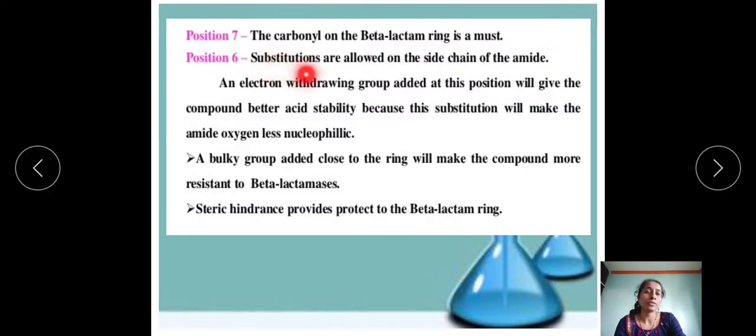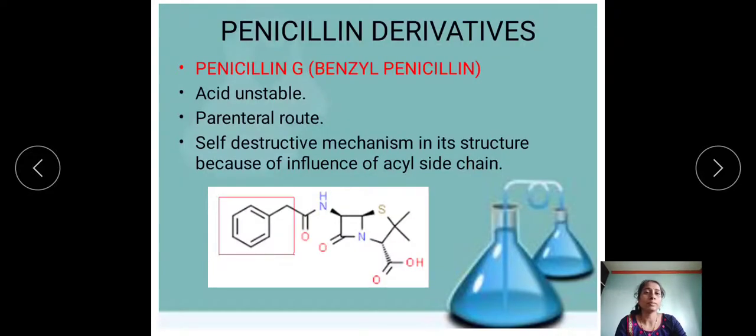At position 6, substitutions are allowed on the side chain of the acyl amide. If we put an electron withdrawing group at this position, that gives the compound better acid stability. Why? Because this substitution will make the amide oxygen less nucleophilic. If we put a bulky group close to the ring, that will make the compound more resistant to beta lactamase type enzymes. Steric hindrance also protects the beta lactam ring.